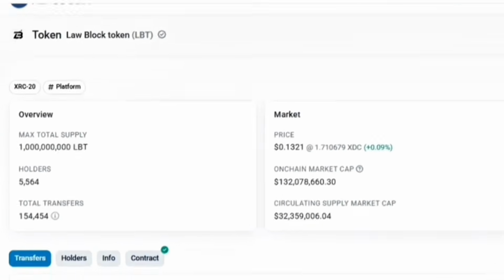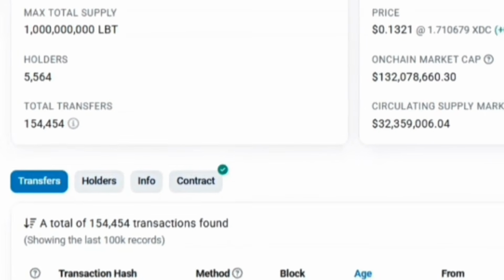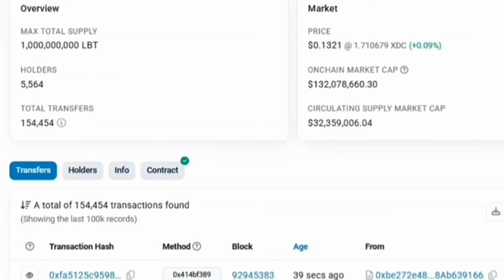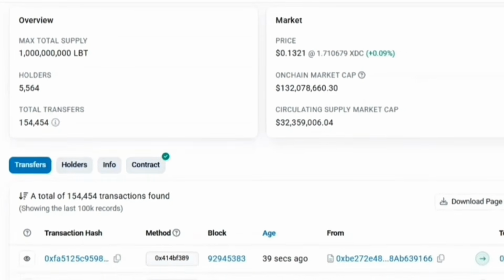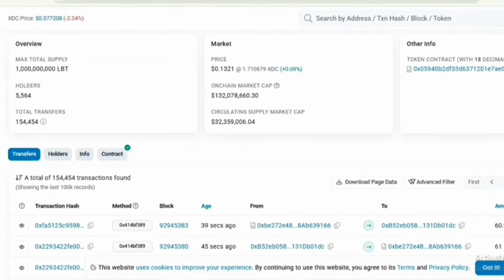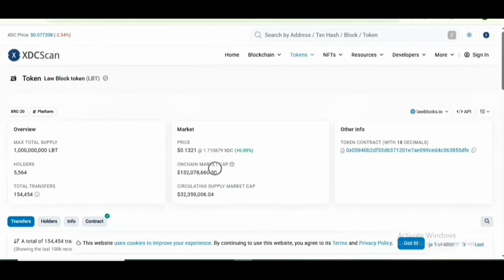So dear viewers, here you can check the maximum total supply of LBT and the number of holders, which is 5,564. Here you can check the total transfers, which is 154,454. Here you can also check the on-chain market cap, the circulating supply, and the market price of the LBT token.